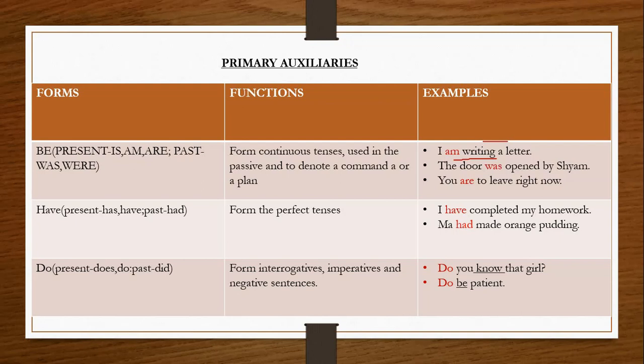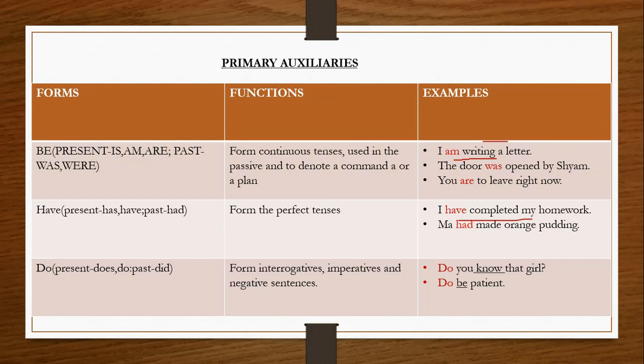Now have. The present form is has, have, and past is had, with all the subjects. It is used to form the perfect tenses. With have we use the V3 form of the verb. So, I have completed my homework. Ma had made orange pop. With had also we use the V3 form of the verb.